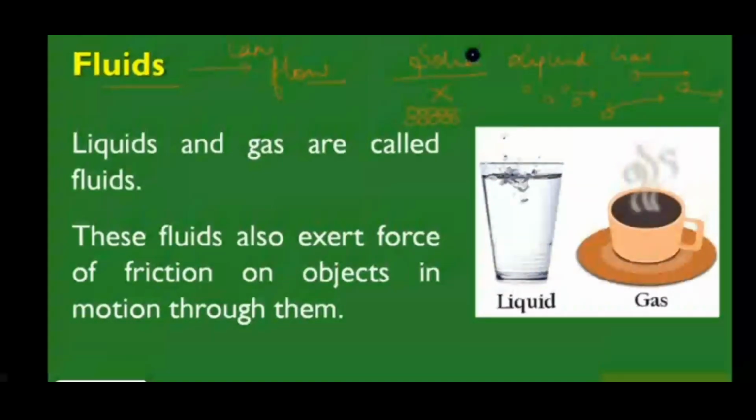Next side heading is fluids. Liquids and gases are called fluids. That is, a combination of liquids and gases is called fluids. These fluids exert force of friction on objects in motion through them. Another point I want to say is that fluids can flow. Liquids and gases which flow from one place to another are called fluids. A combination of liquids and gases together is also called fluids.